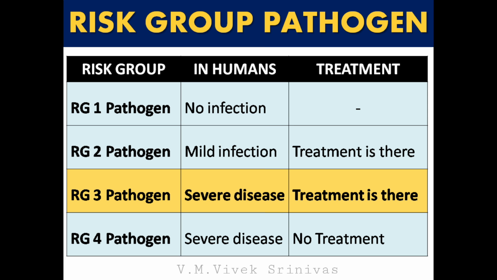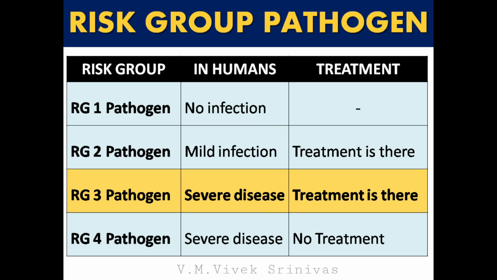Pathogens can be classified based on their risk to humans, namely risk group 1, risk group 2, risk group 3 and risk group 4. Agents which do not cause infection in humans, and for which treatment is not required, are classified as risk group 1 pathogens. Agents which cause mild infection in humans, and for which treatment is available, are classified as risk group 2 pathogens. Agents which cause serious infection in humans, and for which treatment is available, are classified as risk group 3 pathogens.